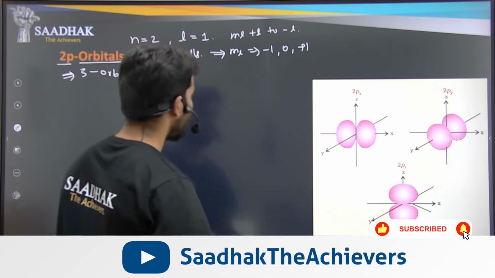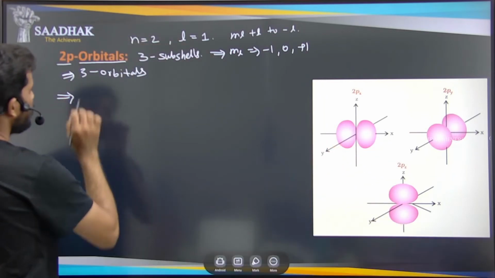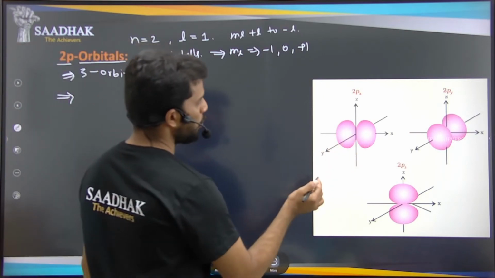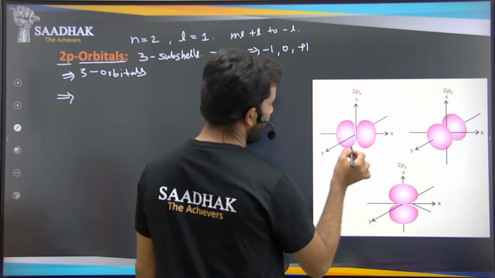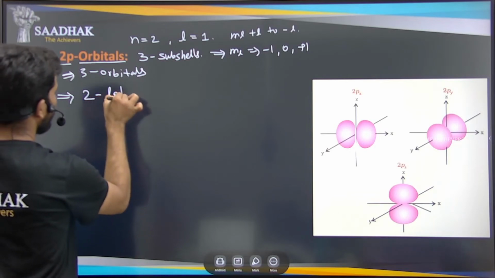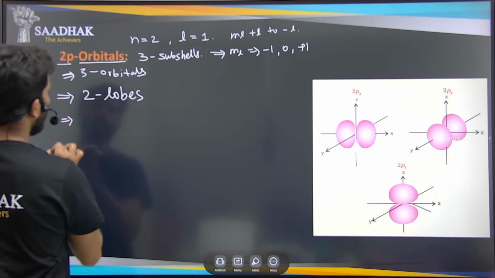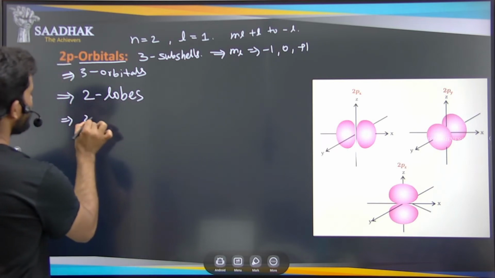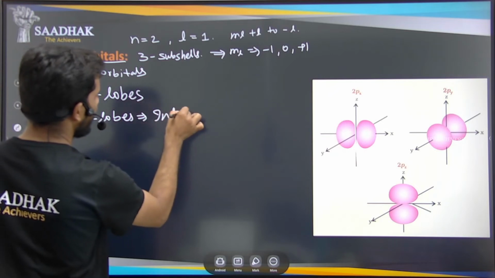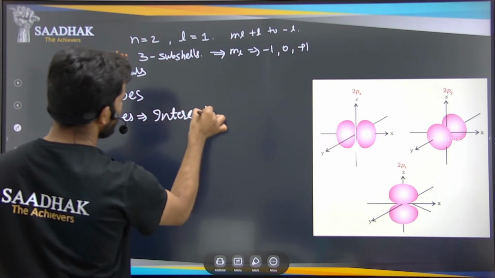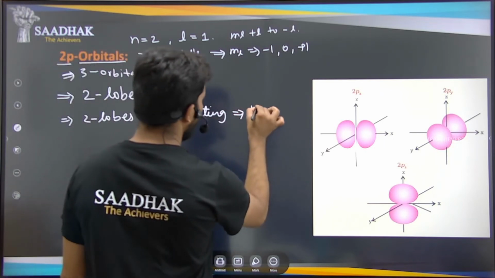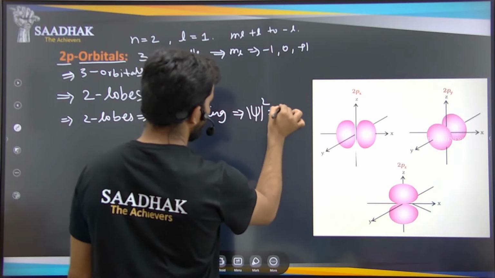You can see that each 2p orbital has two lobes, and these two lobes are intersecting at the point where the psi square function is 0. That is nothing but what?